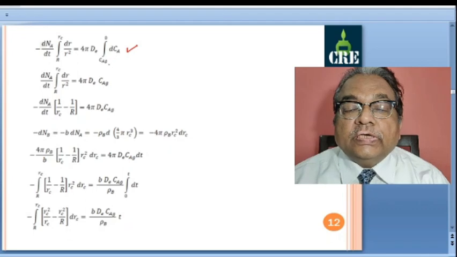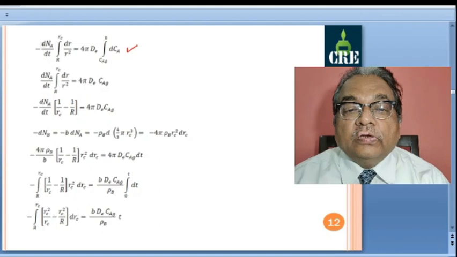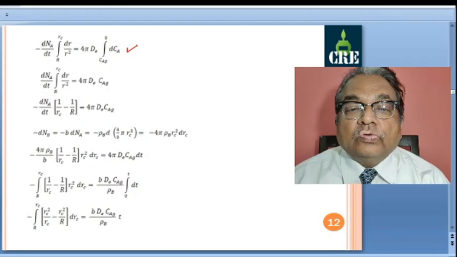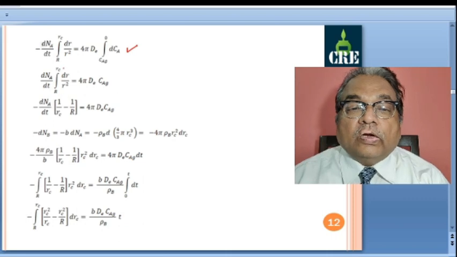Integral dCA is CA and limits are CAG to 0. So we get 0 minus CAG, that means minus CAG. With this minus sign, we will cancel out this sign and I am writing positive on both the sides. So, dNA by dt dr by r square is equal to 4 pi dE CAG. Here the limits are r to rc.